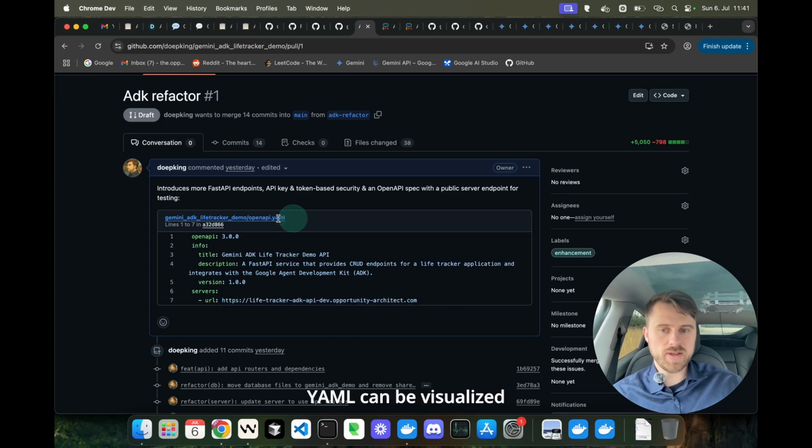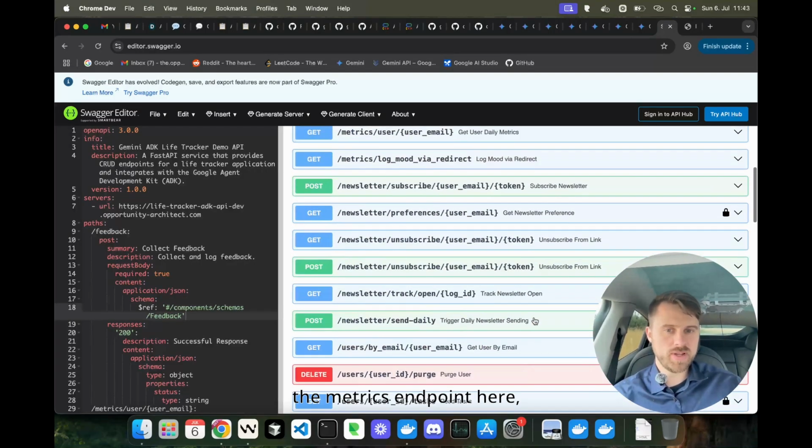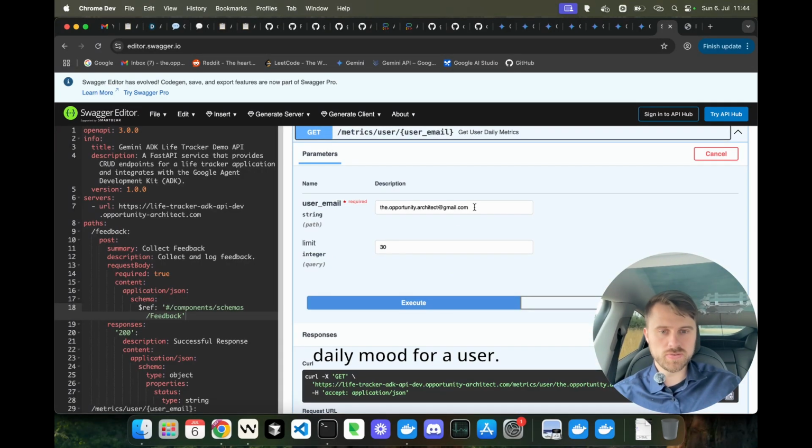And this OpenAPI YAML can be visualized via a Swagger editor. So here we can see all the endpoints for tasks, text inputs, and background info with their respective methods: get, put, or post. And as an example, let's take a look at the metrics endpoint here, where we can see our daily mood for a user.